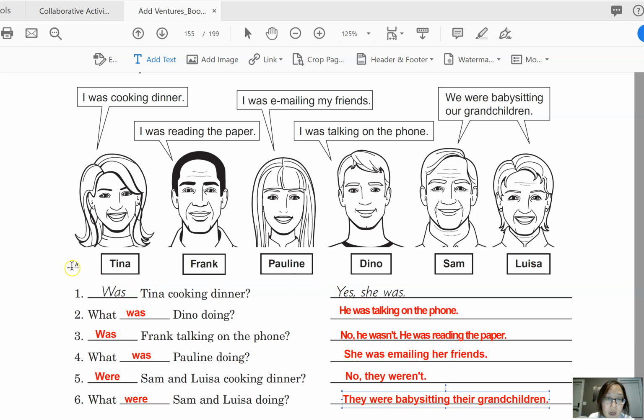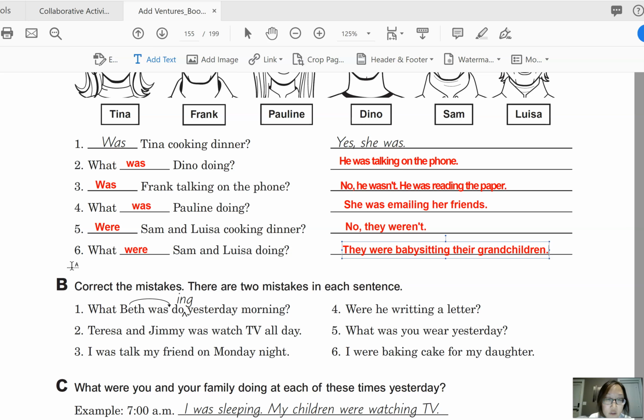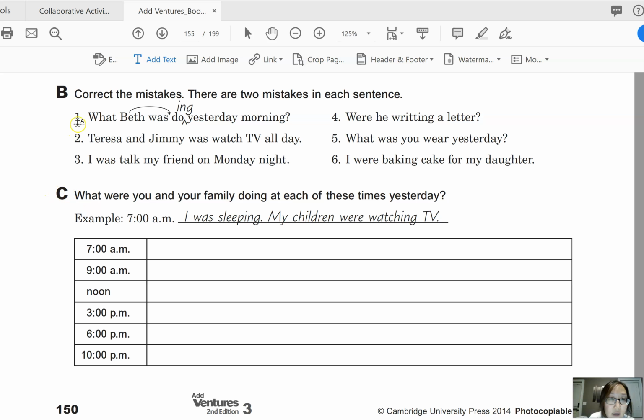Okay, now let's go down to the next activity, which is exercise B. Okay, so it says correct the mistakes. There are 2 mistakes in each sentence. Okay, so let's look at number 1. What Beth was doing yesterday morning. You can see here that we need to switch these 2, Beth and was. So we have to say what was Beth doing yesterday morning? What was Beth doing yesterday morning?